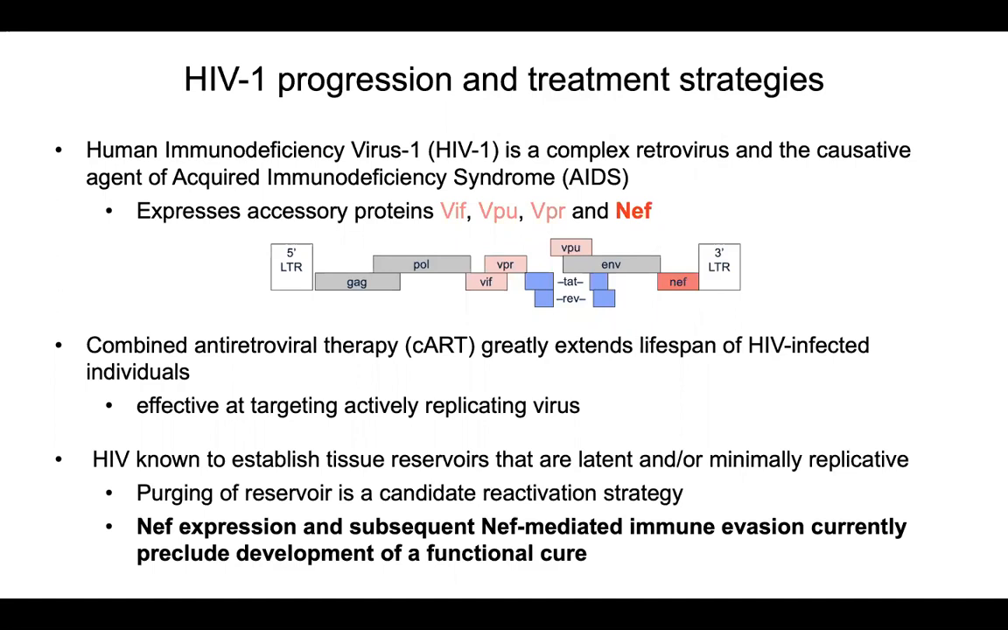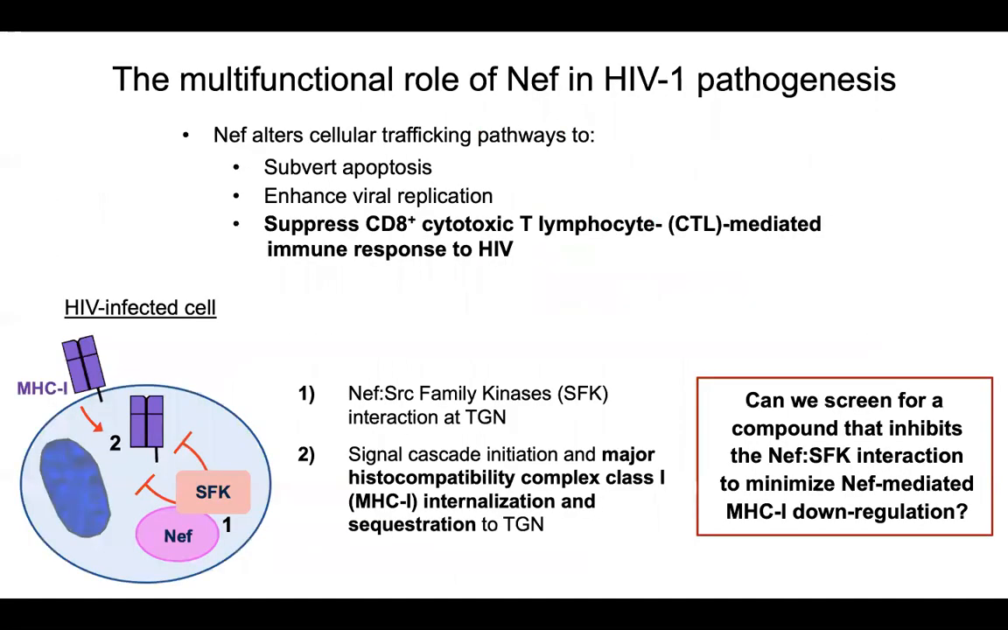However, with reservoir purging comes the expression of Nef that results in immune evasion and thus currently prevents a functional cure from being realized. Nef's pathogenicity is multifaceted and targets cellular pathways to subvert apoptosis, enhance viral replication, and suppress CD8-positive cytotoxic T lymphocyte, or CTL, immune responses directed at HIV.